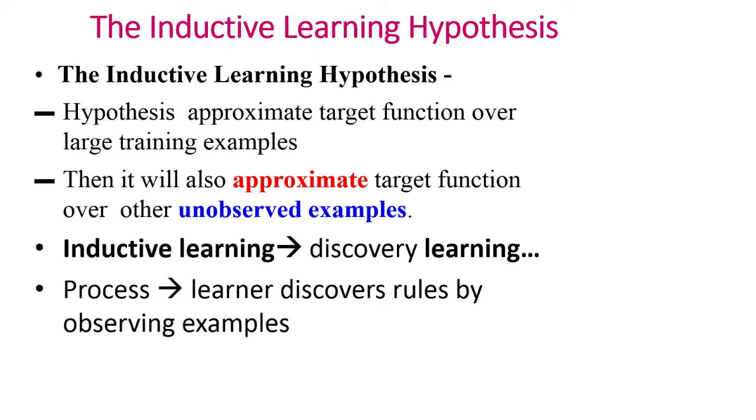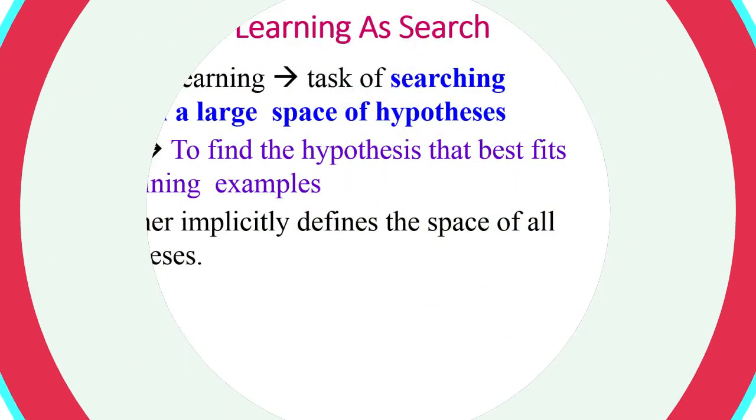This indicates that if we have a sufficiently large set of training examples and a hypothesis is approximating the target function over this, the same hypothesis will approximate the target function on unobserved examples also. Inductive learning is also known as discovery learning. It is a process where the learner discovers rules by observing the examples.